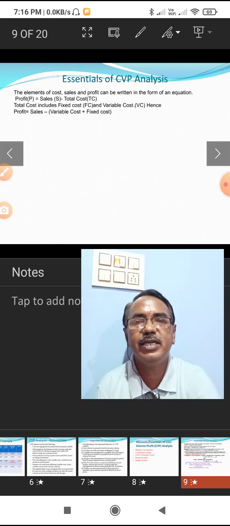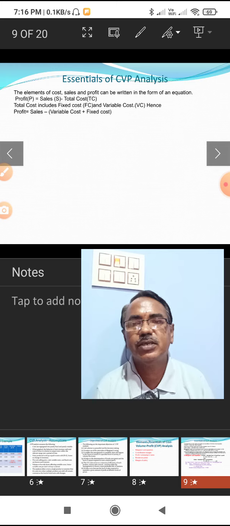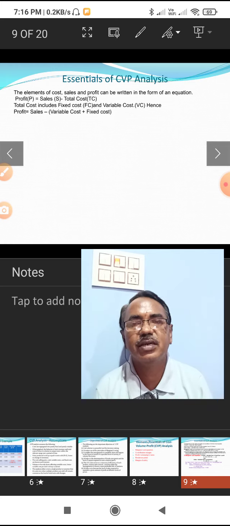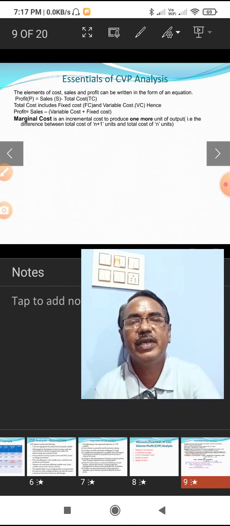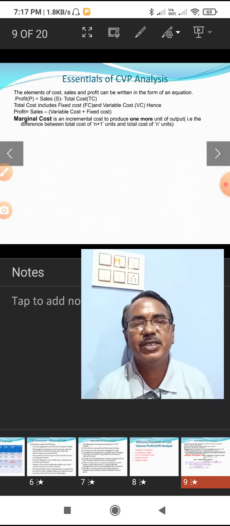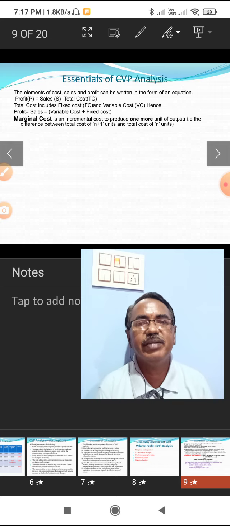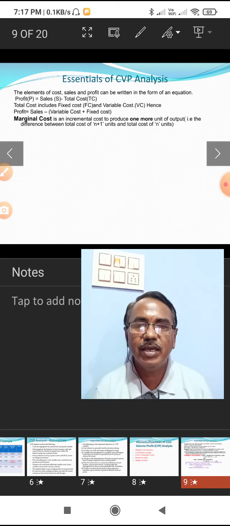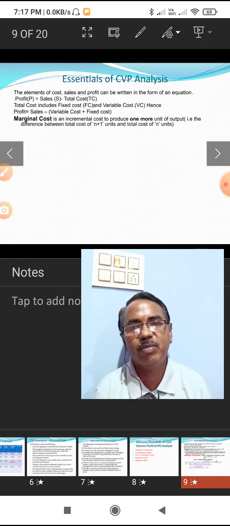Then we can rewrite the equation as profit is equal to sales minus variable cost and fixed cost. From this we can obtain the marginal cost equation. Here marginal cost is nothing but an incremental cost to produce one more unit, and in managerial accounting, marginal cost is the variable cost.